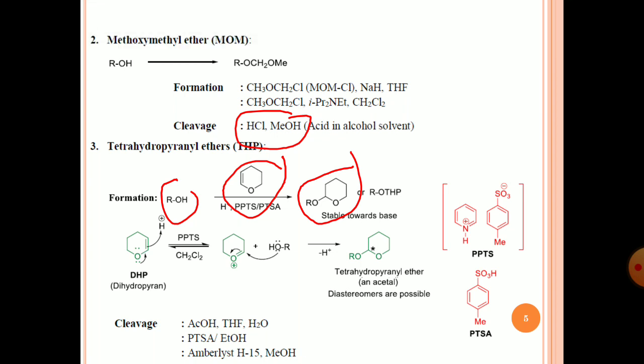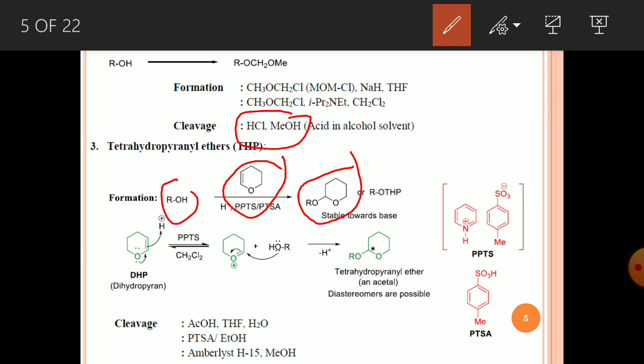So how is it forming? The mechanism is given here. In this condition, protecting as a THP, you need some acid catalyst. First, the acid will react with this double bond and generate this oxonium ion. With this oxonium ion, since this carbon becomes very electrophilic, the alcohol will react with this one and form the tetrahydropyranyl. You can see here there is generation of one chirality.